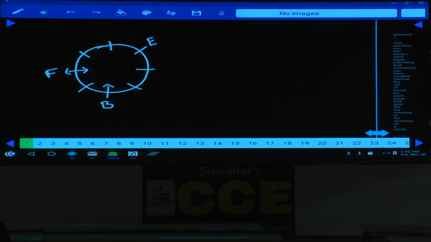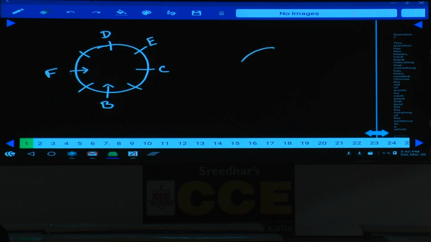As E is here, E sits third to the left of F, and this F must be facing towards the center only. Are you following this or not? As E sits third to the left of F, E must be at this place. Done? Hence finally we are left with only one case. And at the same time D and C are immediate neighbors of E. D is here, C will be here, that is one possibility.